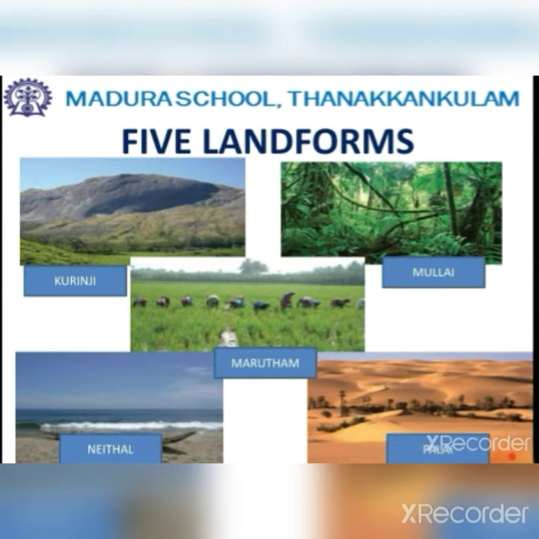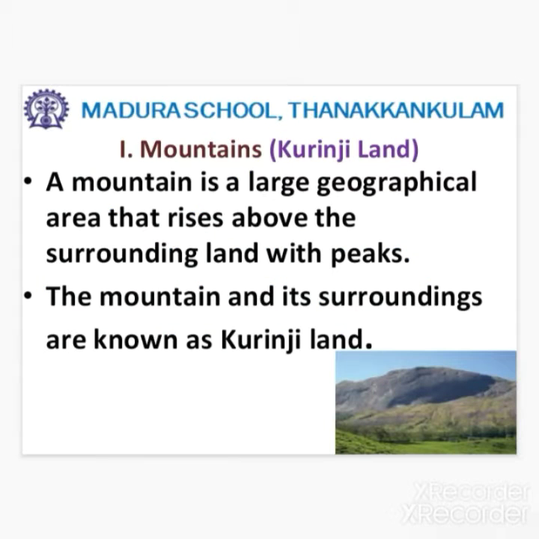5 landforms, what are they? Kurunji, Mullai, Marudam, Neidal and Palai. Kurunji land means the area covered by mountains. What is a mountain? A mountain is a large geographical area that rises above the surrounding land with peaks. The mountain and its surroundings are known as Kurunji land.